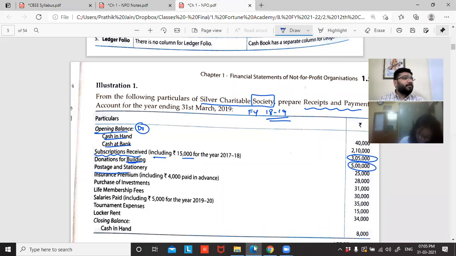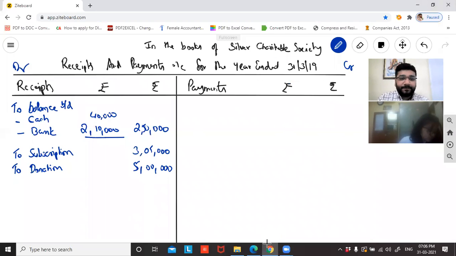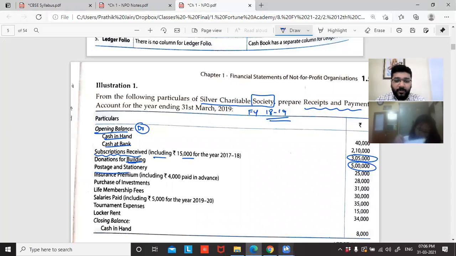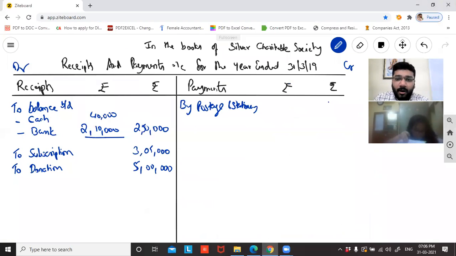Postage and stationery. Am I receiving money or paying money? Postage and stationery means obviously I'll spend money, no? So it's a payment. So I'll record it on the payment side. By postage and stationery. What is the total amount? 25,000 rupees.